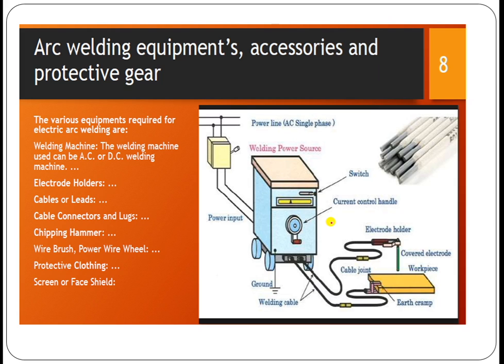And this is a total welding setup which is available here. This is the transformer from the electric supply, whatever electricity comes in, and with the help of these connections, one is going to this electric gun, the welding gun, to which this flux core electrode is attached, and these are the electric wires. This is again another electric wire, which I have already told you is the grounded one, with positive and negative terminals. It depends upon whether straight polarity or reverse polarity is used.